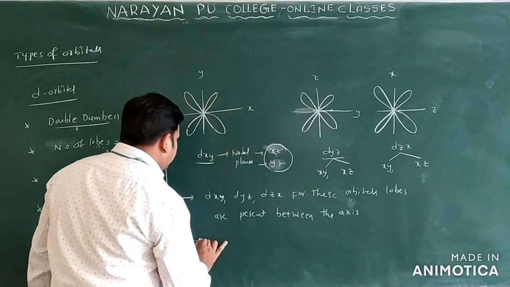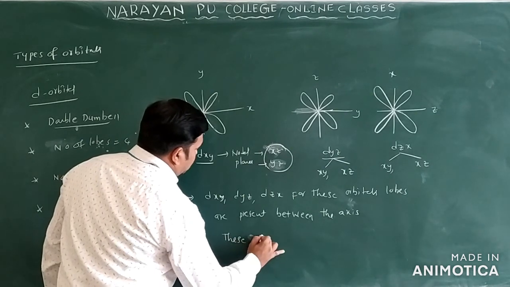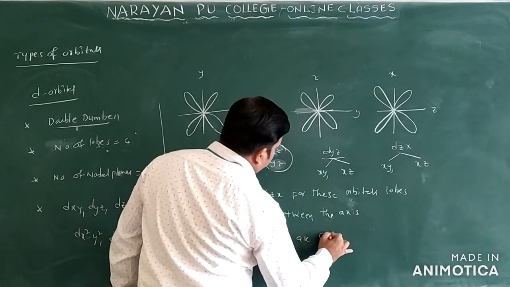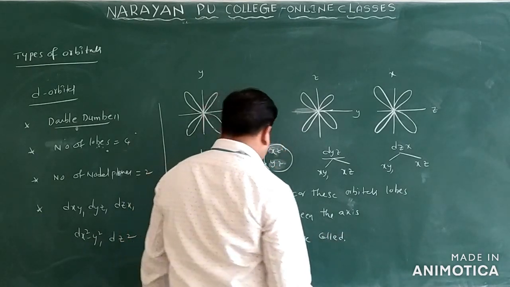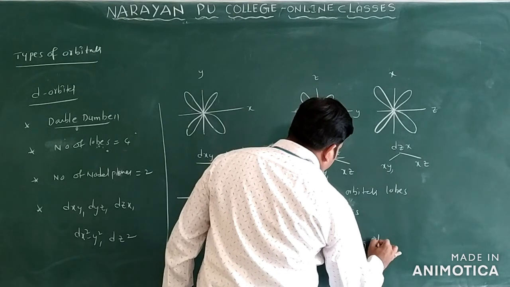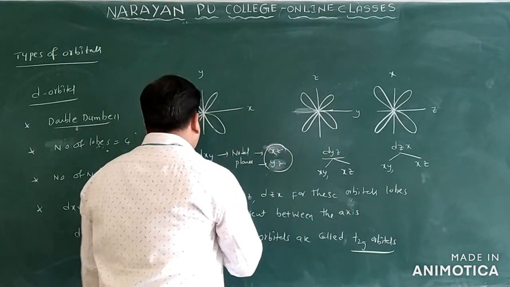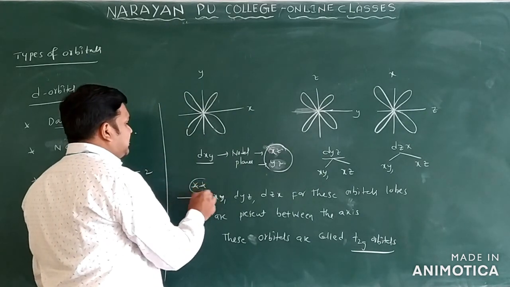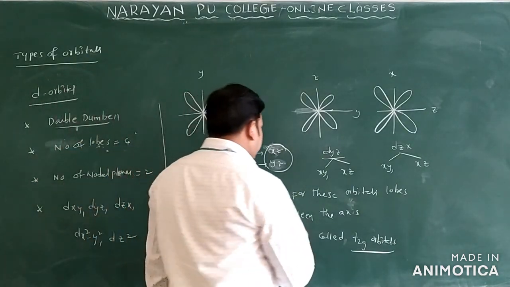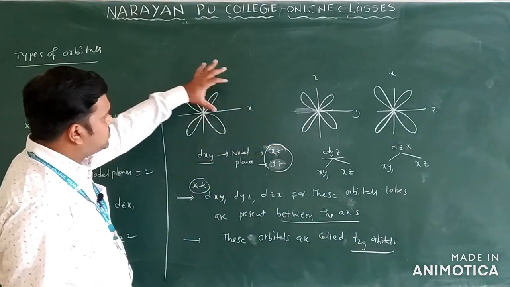So these orbitals are called t2g orbitals only. Very important point here. For dxy, dyz and dzx, the lobes are present between the axes only. These are the axes, and between the axes these lobes are there.